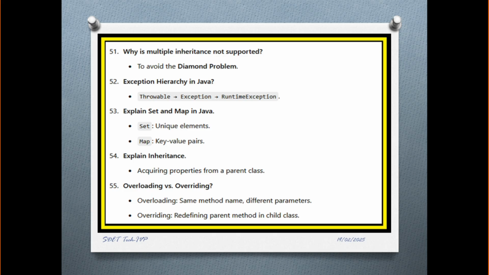Exception hierarchy in Java: Throwable, Exception, and RuntimeException. Explain Set and Map in Java. Set holds unique elements, Map holds key-value pairs. Explain inheritance. Acquiring the properties of a parent class into a child class is called inheritance. Overloading versus overriding. Overloading means same method name, different parameters. Overriding means redefining the parent method in the child class.